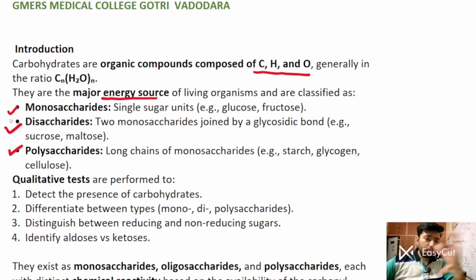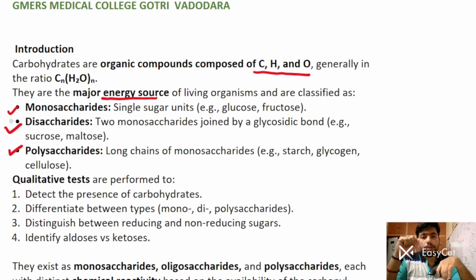While we are performing the qualitative test on these substances, they will detect the presence of carbohydrate in any sample. You can take a urine sample. In our lab, a urine sample will come and we have to perform the Benedict's test on it to detect a carbohydrate or sugar. Whenever a pediatrician is suspecting any inborn error of metabolism or essential pentosuria, they will send a sample to our biochemistry lab and we will perform this basic test, that is qualitative analysis of carbohydrates.